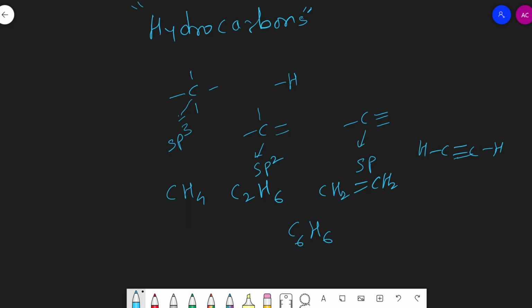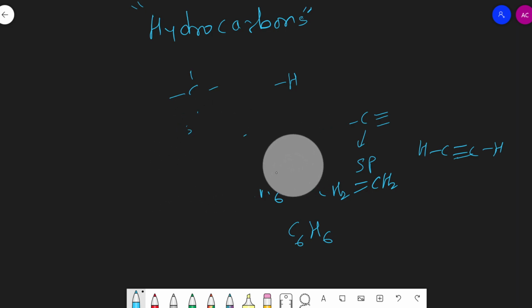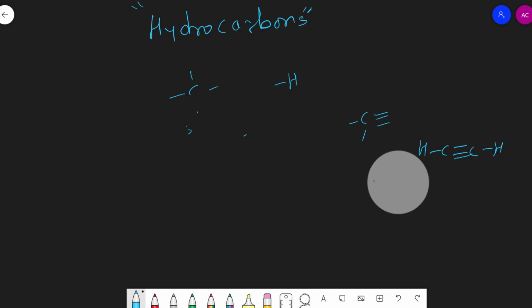So students, for simplicity of study, now we'll discuss the classification of hydrocarbons. On the basis of their carbon skeleton, hydrocarbons can be mainly divided into two types: open chain hydrocarbon and closed chain hydrocarbon.